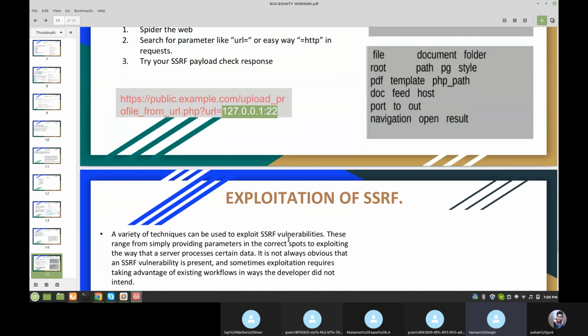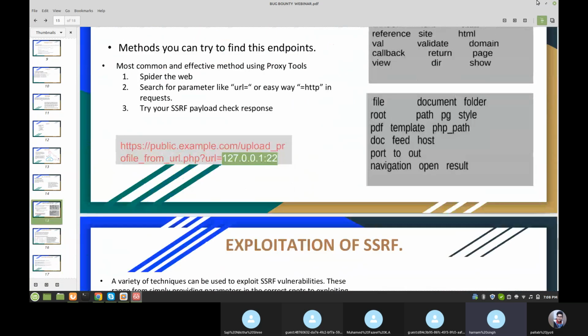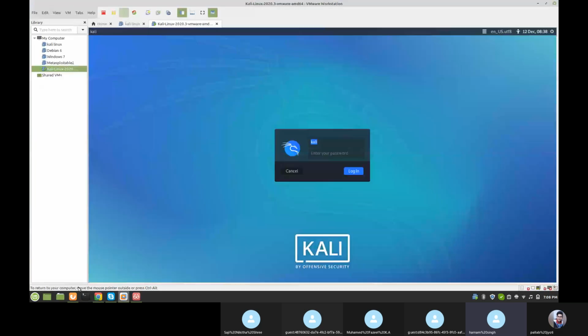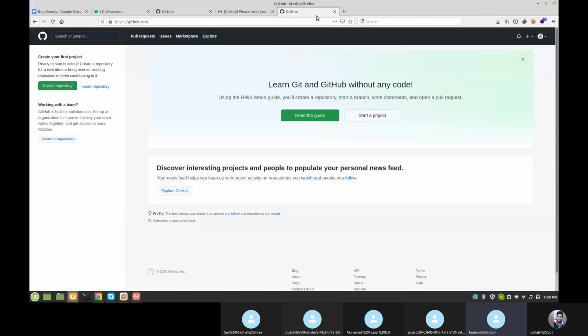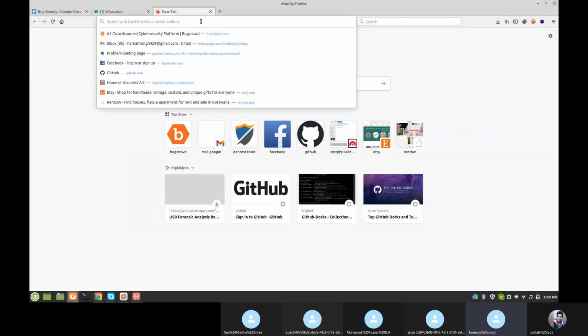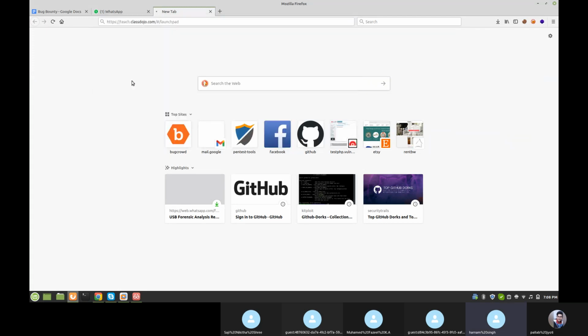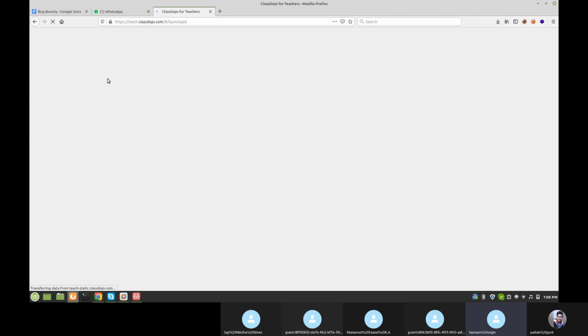So next, let's find a live website for SSRF. Let's check. ClassDojo, yes, this is the best. Let's find it in this.